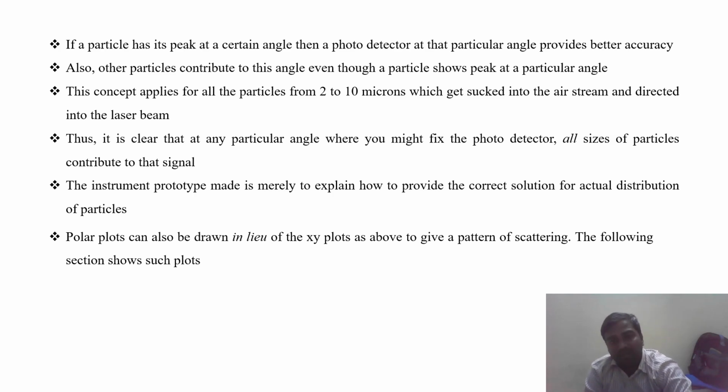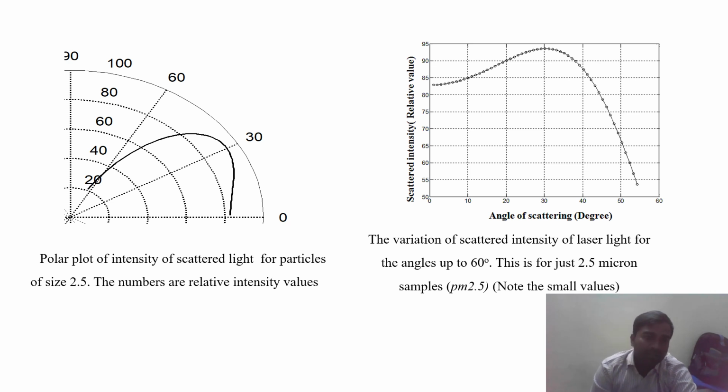And by seeing this, we can identify what both diagrams are explaining. This is a polar plot. This is the other one. We can see the variation in intensity of the laser light for the angle up to 60. This is about 2.5 micron, only PM 2.5 micron. Okay, not the real value of PM 2.5, because real PM 2.5 is the micron size less than 2.5. Here we are using only the PM 2.5 micrometer.